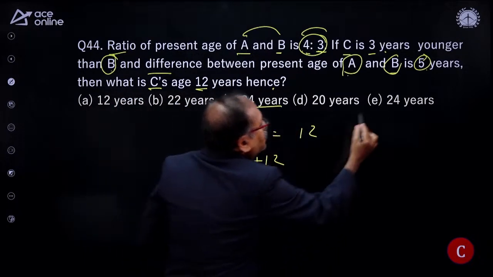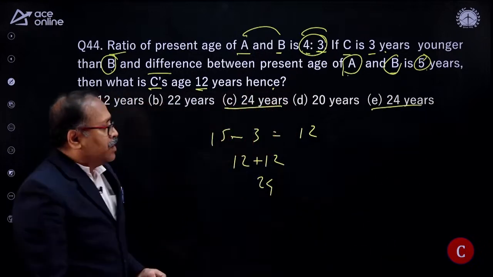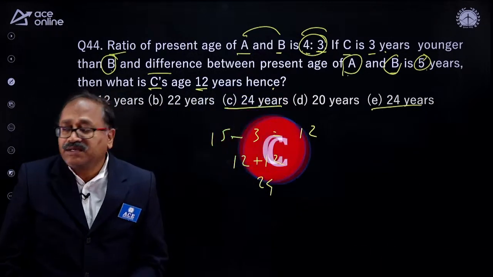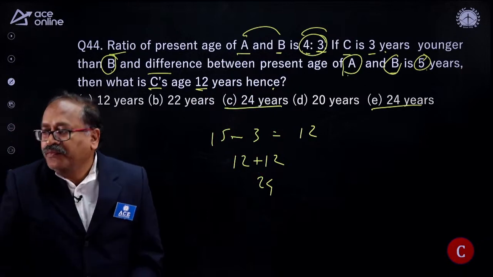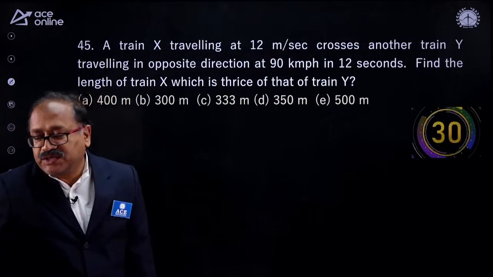By mistake, option C and option E both are 24. So it does not matter. Your correct answer matters, 24. That's right. Next question on the board is here.